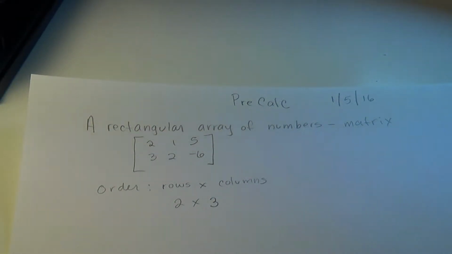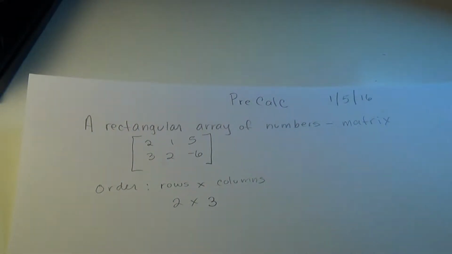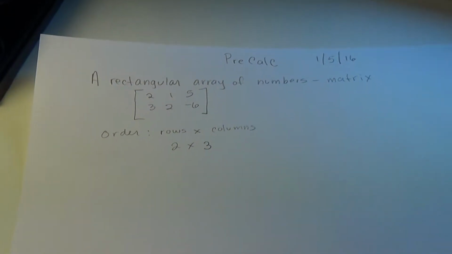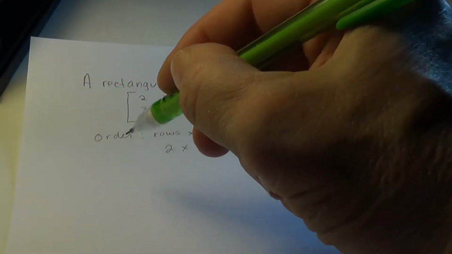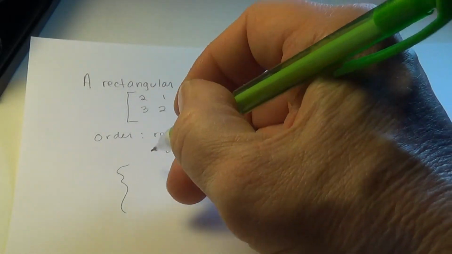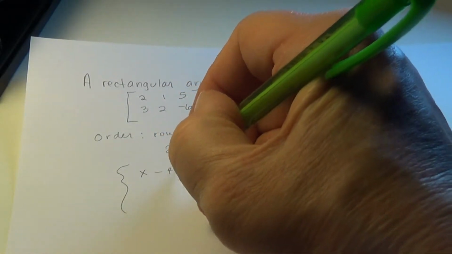Now I'm going to take what we learned yesterday and turn it into a matrix. Say we had 3 equations.